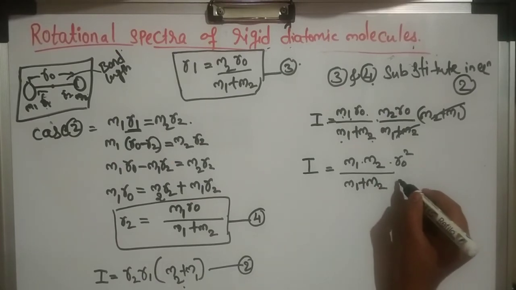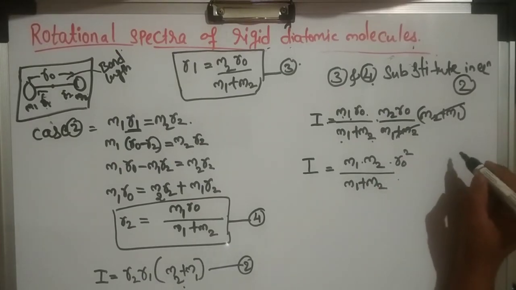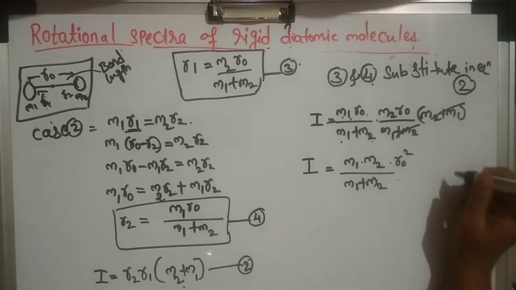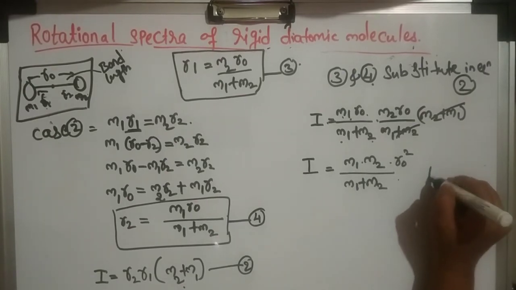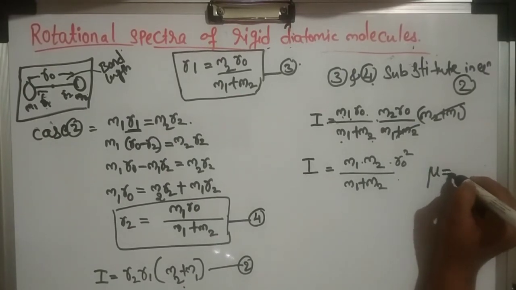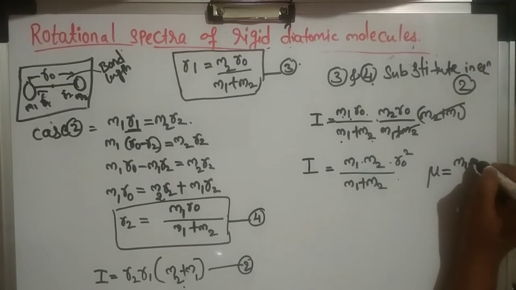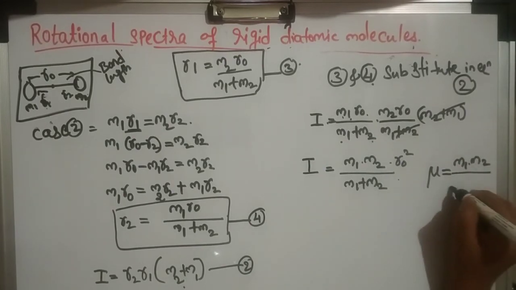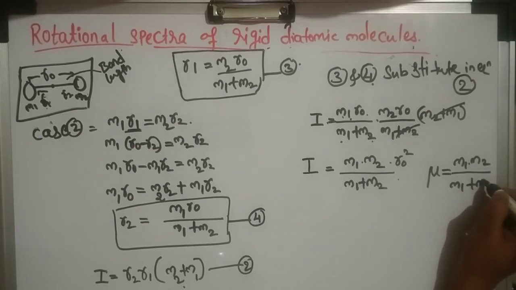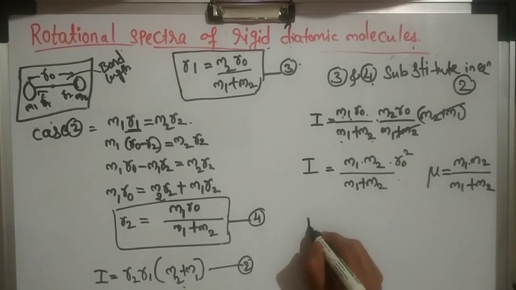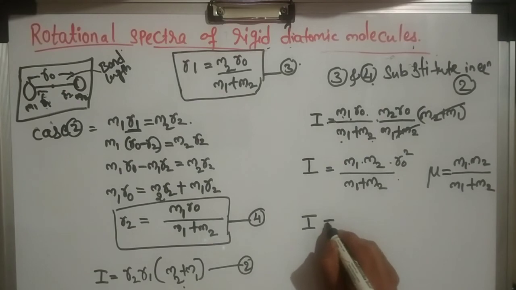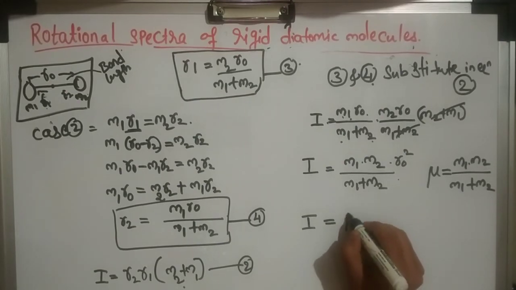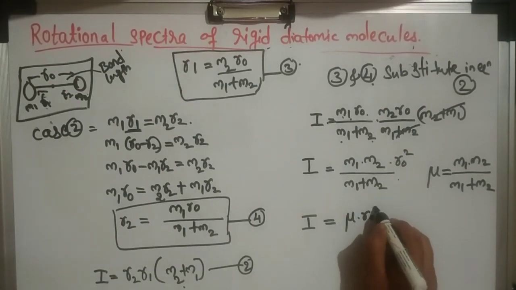Here we are introducing a new term, that is nu. Here nu will be M1 into M2 divided by M1 plus M2. How can we write this equation now? I equals to nu into R naught square.